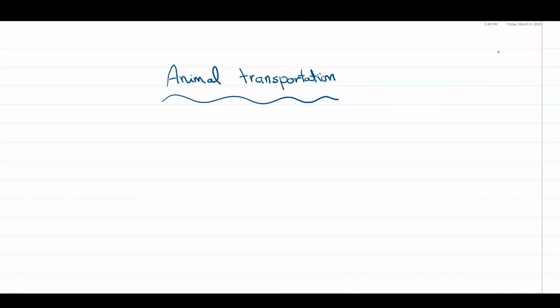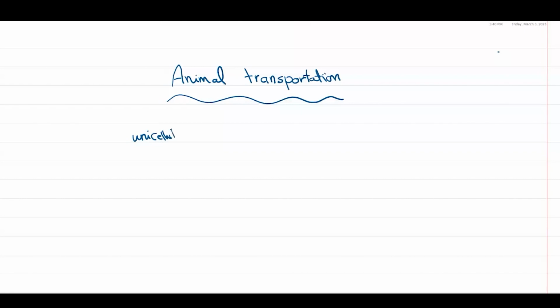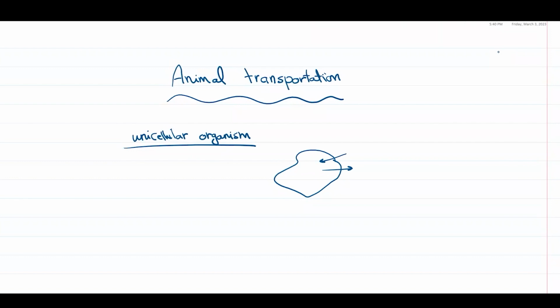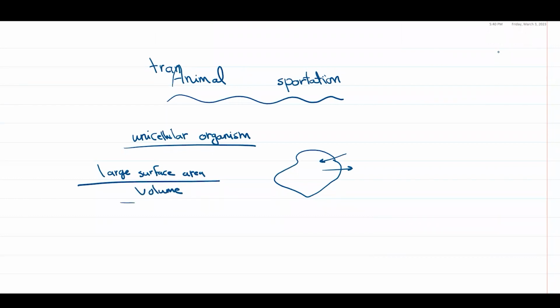For example, unicellular organisms like bacteria and protoctista simply take in their nutrients and get rid of their wastes by simple diffusion, because these simple cells have a large surface area to volume ratio. If this ratio is large, it means the organism can exchange its materials by simple diffusion.